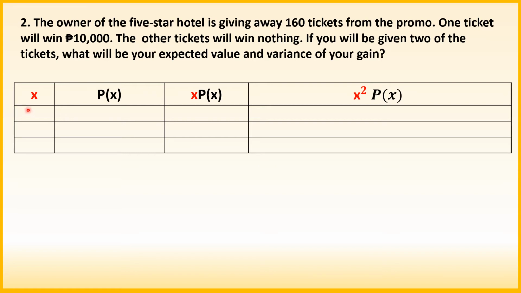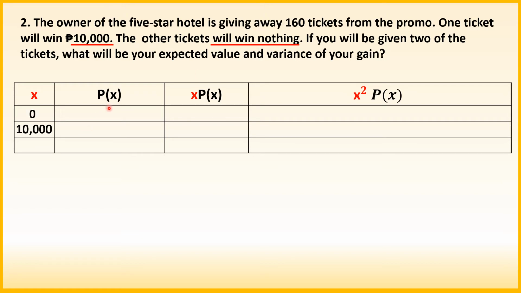So, let's have here the outcomes. So, ang outcomes natin sa problem, yung 10,000. One ticket will win 10,000 pesos. And the other outcome is other ticket will win nothing. So, that is 0.